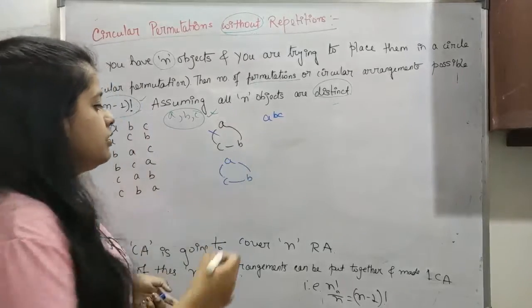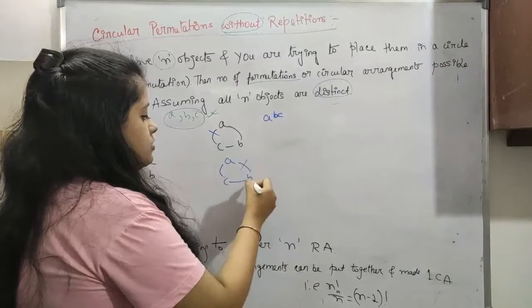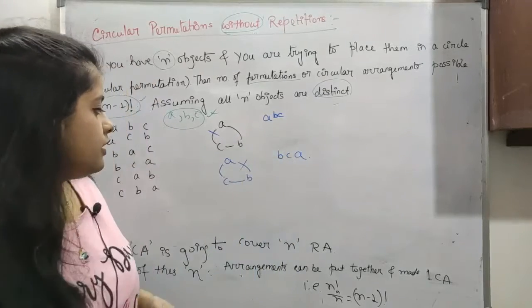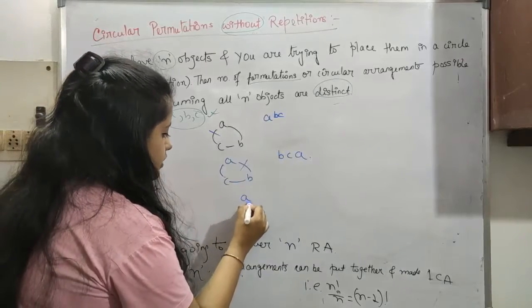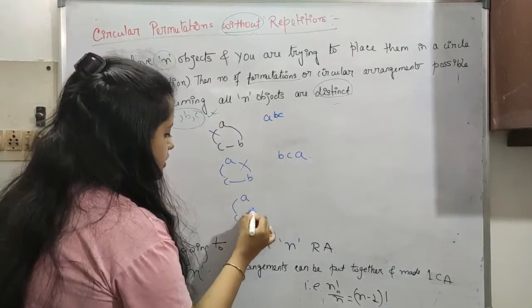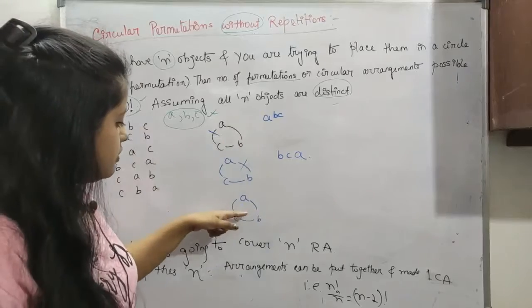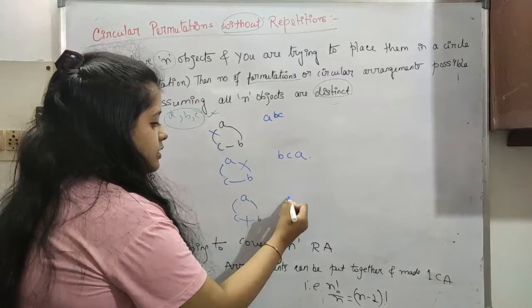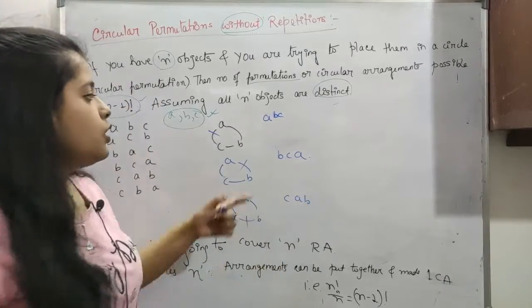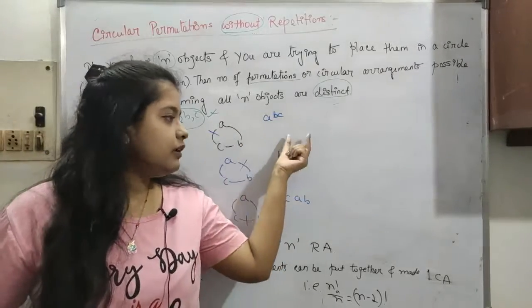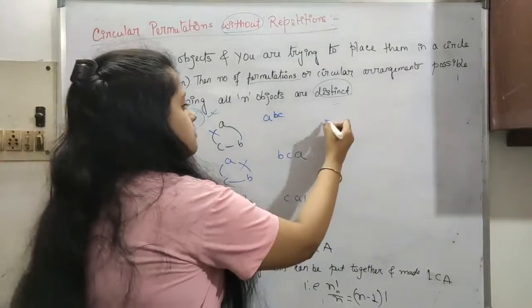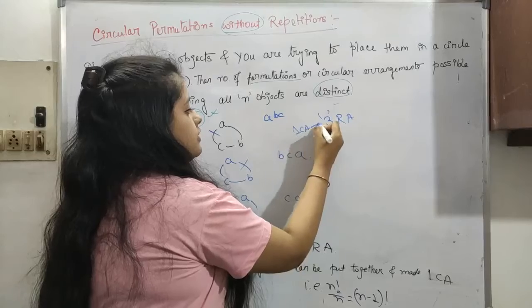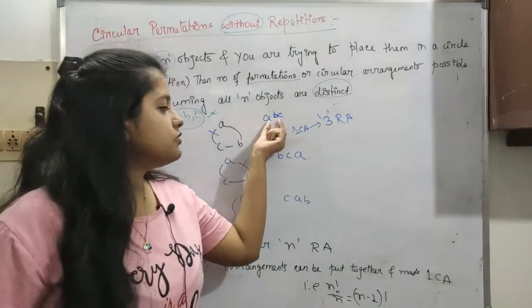Now let's say we cut between A and B. This gives us B, C, A. Again, if we cut here, it comes as C, A, B. So one circular arrangement has given us three row arrangements, because we have three elements here.